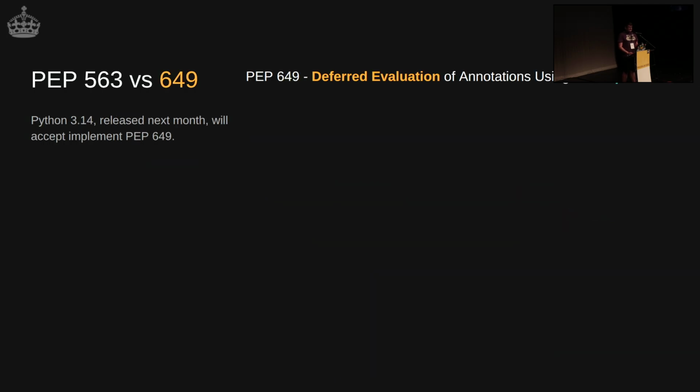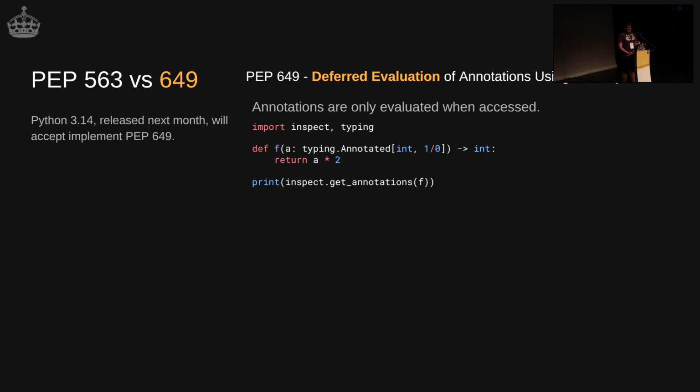Along came another PEP, 649, and the idea was deferred evaluation of annotations using the descriptor pattern. That's a whole topic for another day, and I'm sure there'll be lots of talk about descriptors in various other places. But the good thing to know is that this is coming in Python 3.14. Essentially, annotations are only going to be evaluated when they're accessed, which speeds up how Python works a little bit.